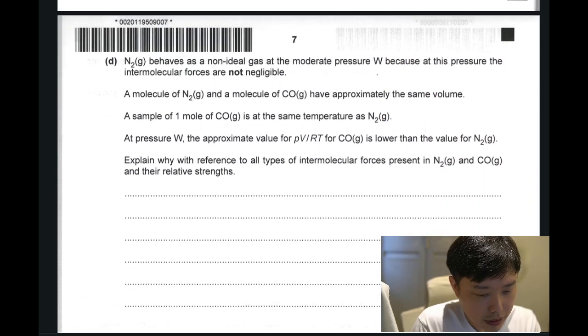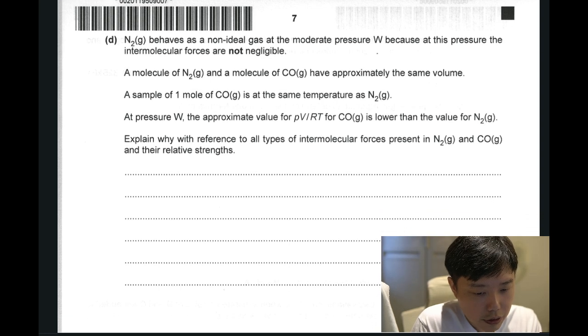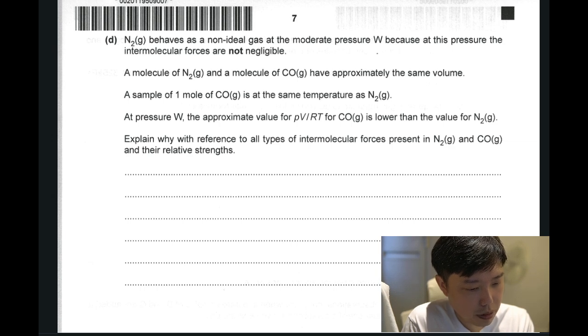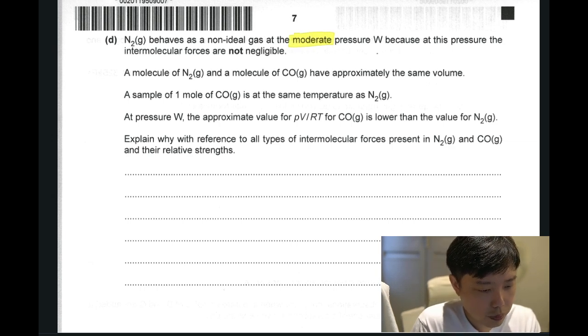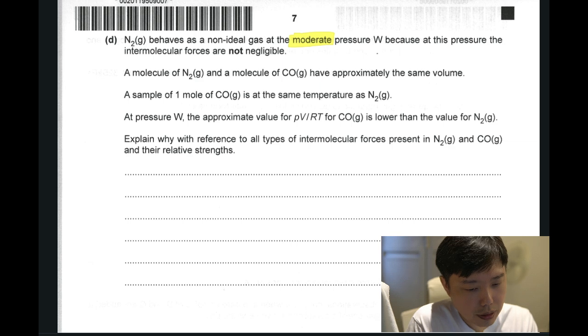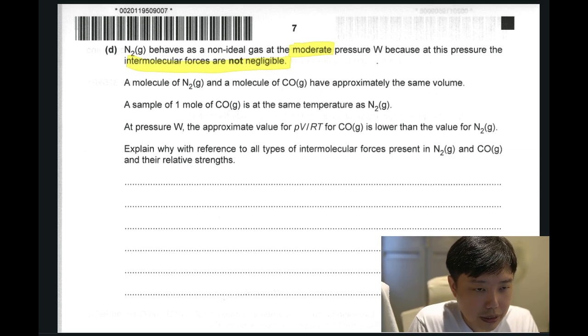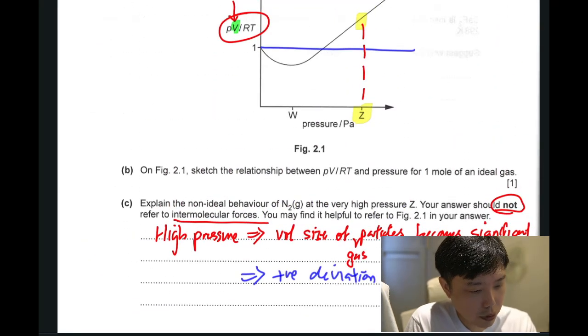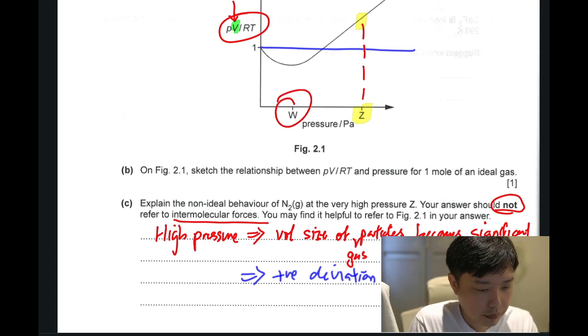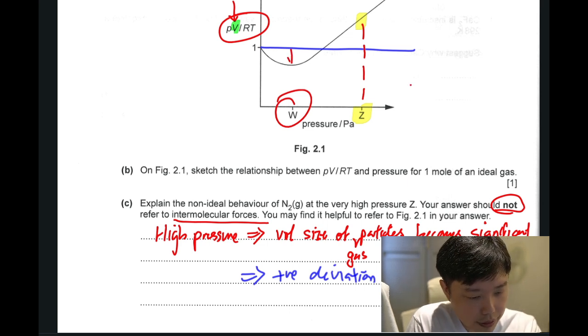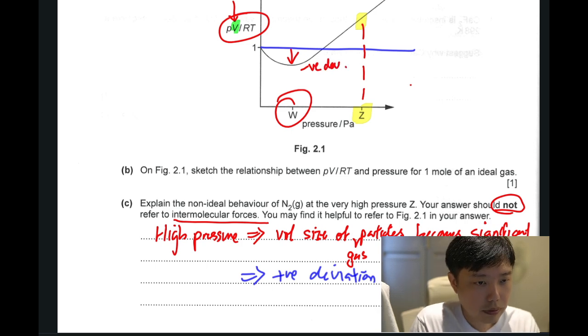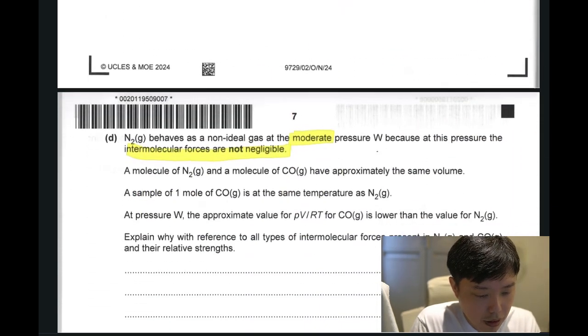Then the last part, this is a pretty short question. Nitrogen gas behaves as a non-ideal gas at moderate pressure. So this time round, it is a moderate pressure W, because at this pressure the intermolecular forces are not negligible. So basically we are going to talk about IMF at moderate pressure W. You can see that there is a negative deviation, meaning it's lower than ideal gas. Because of what?